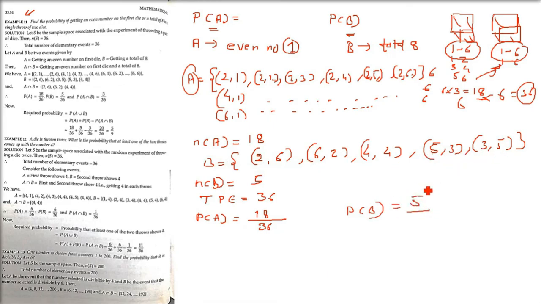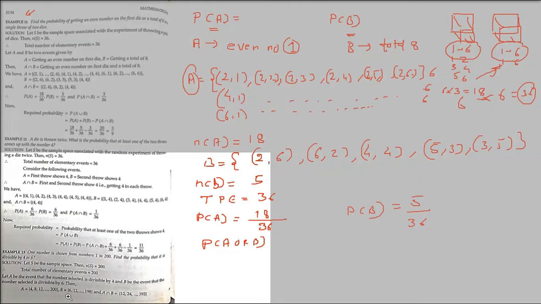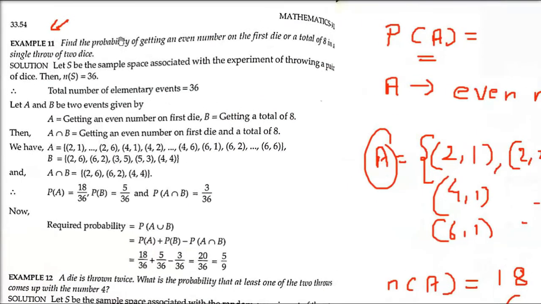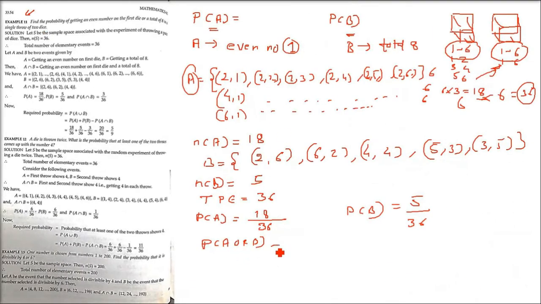There are 5 elementary events, and the total number of cases is 36. Now, since we need P(A or B), we need a formula. P(A or B) is P(A union B). It is clear from the question that we have to find the first event or the second event. So for A or B, let us take P(A) plus P(B) minus P(A intersection B).